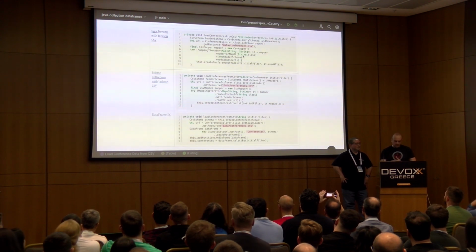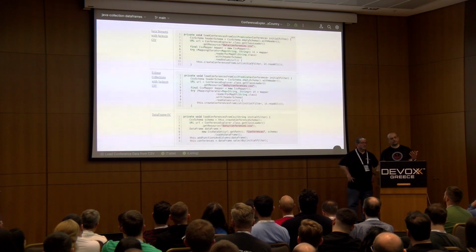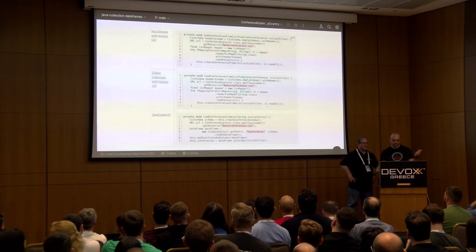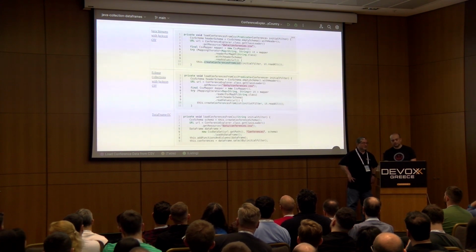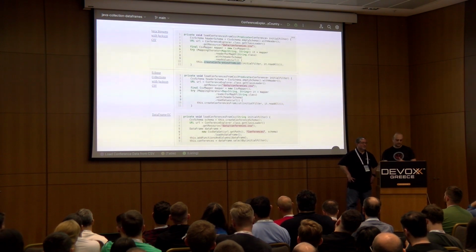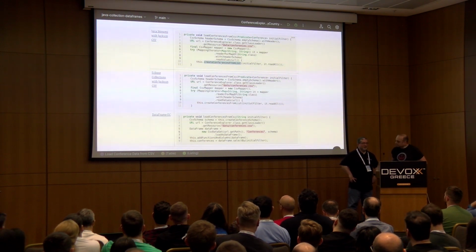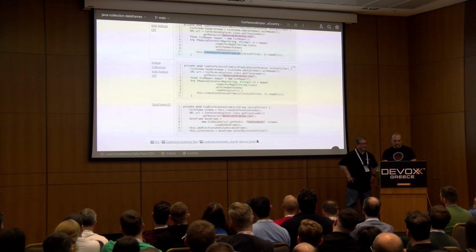Otherwise, apart from that, it's more or less similar things happening, except that we need to have some kind of initial filter. In this case, we define 2023 as a year, and we define that as the initial filter. And we have a little function that we had to create ourselves called create conferences from lists. So for both solutions, you just have a predicate defined for the initial filter based on the year. Same thing happens again in Eclipse Collections, more or less the same.